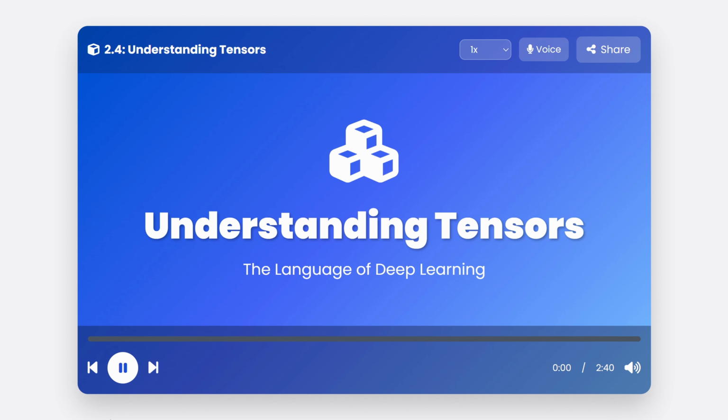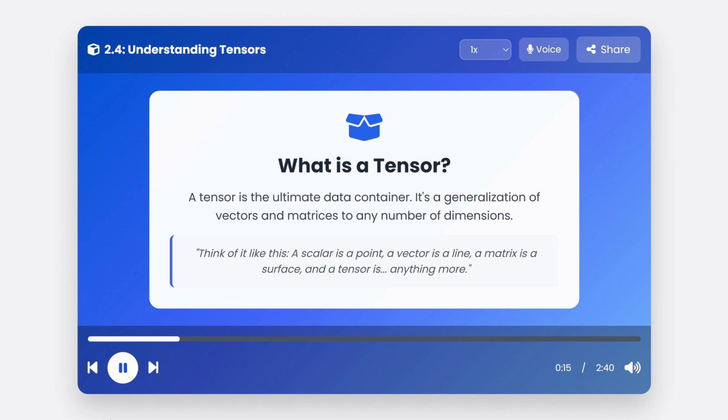Welcome back. We've learned about vectors and matrices. Now it's time to learn about the data structure that rules them all in deep learning, the tensor. This one word is key to understanding how all modern AI frameworks operate. So, what is a tensor?